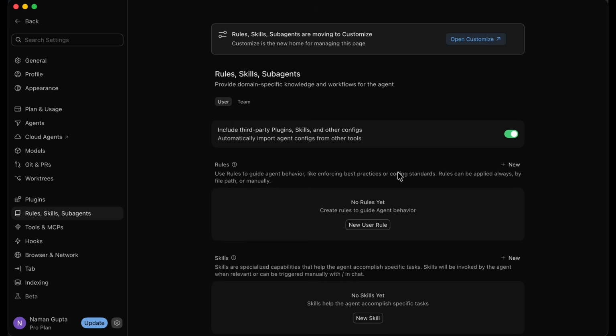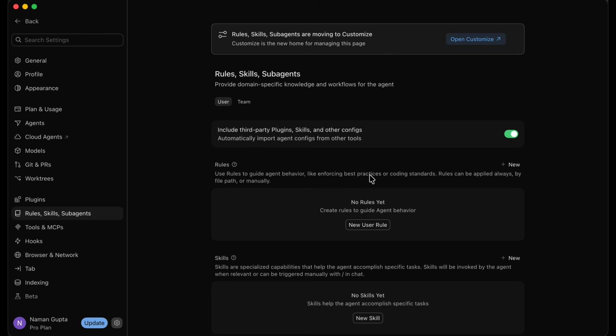So for example, I could create a rule that says always talk to me like a drill sergeant in times of war. And then, whenever the AI is going to talk to me from that point on, it is going to have to follow that rule, and it's always going to talk to me like a drill sergeant or an army officer. So that's one thing. Now, as you guys saw earlier, I really like red and black as a color scheme in my applications. So what I can do is I can create a rule. I can say, from now on, all applications that you create for me should have a red and black color scheme. So rules are basically things that you can set to guide agent behavior.